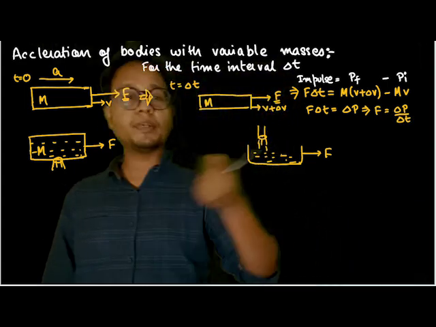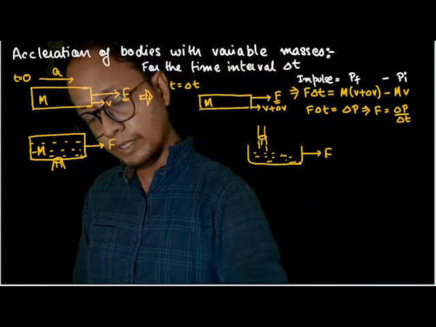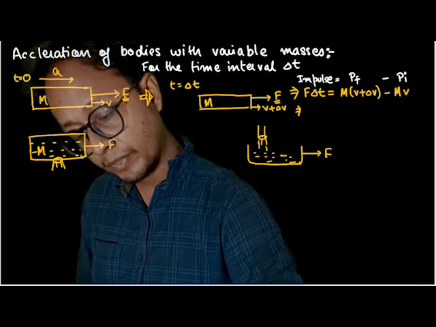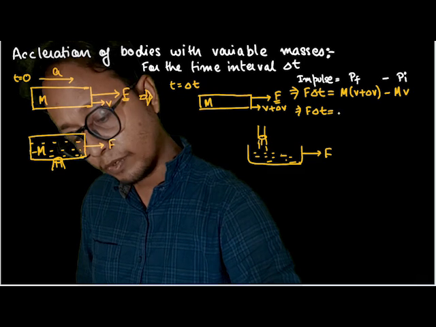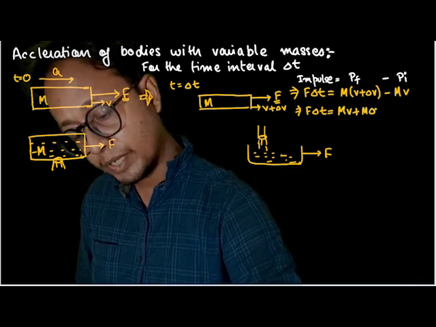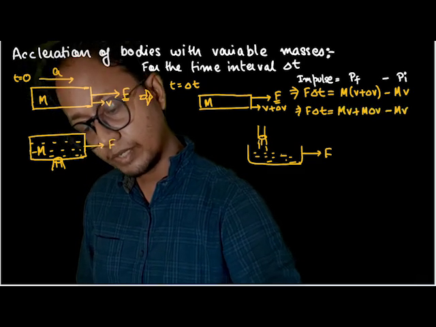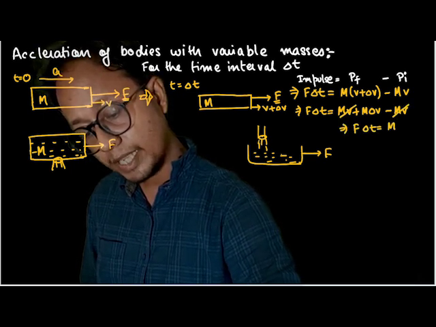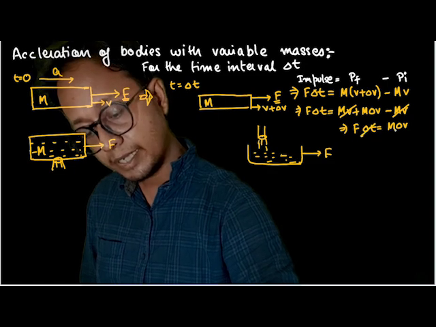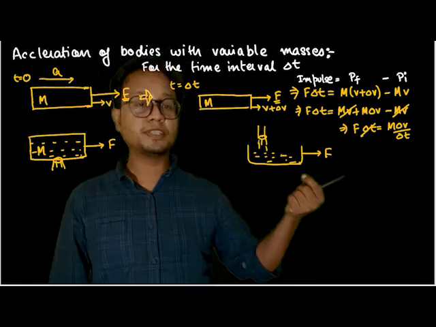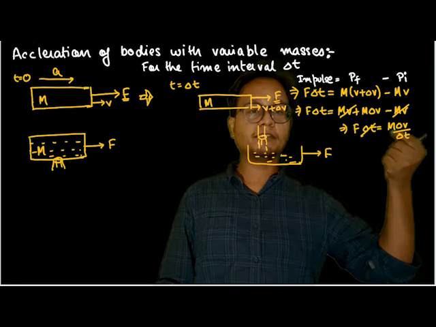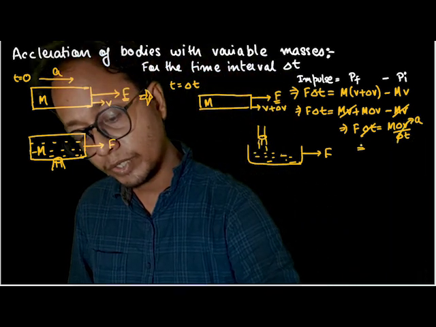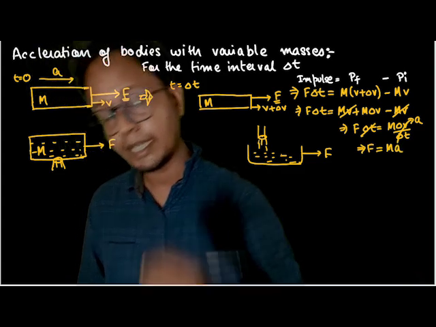Fair and fine. Now what happens if the mass is constant out here? So I'll just erase this one. If I solve this equation, f delta t, if the mass is constant, I'll get mv plus m delta v minus mv. mv and mv get cancelled, so f into delta t is equal to m delta v. Delta t can go down out here. When the time frame is small, this delta t can be written as dt and this delta v can be written as dv. And dv by dt is nothing but acceleration. So we get force is equal to mass into acceleration.